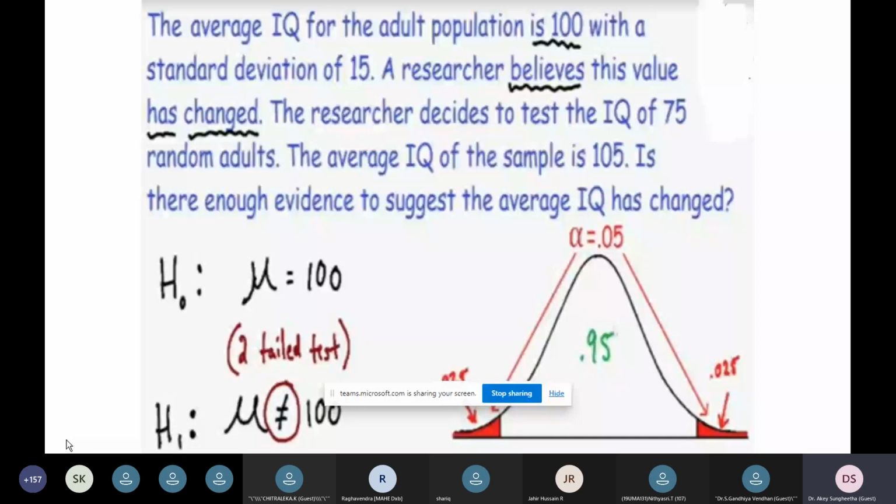You can see H naught is the hypothesis for the adult population, for the entire population, which is specified here. And there is an alternative hypothesis H1, which is not equal to 100. For a very suitable test, we can apply a two-tail test. Many tests are there.